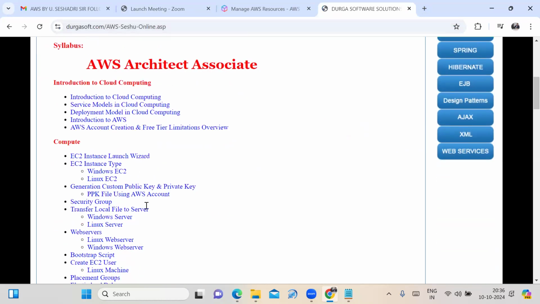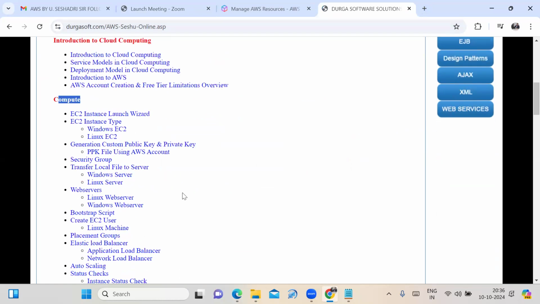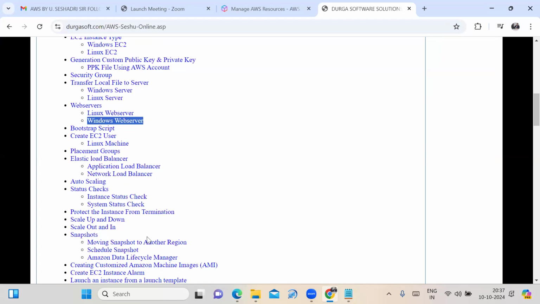Basics of cloud computing, Linux basic commands, and compute service. Under compute service: how to launch a Linux server, how to launch a Windows server, how to transfer files from your local system to servers, to the Windows server and to the Linux server, how to make your launched Linux server a web server, how to make a Windows server a web server, how to add EC2 users to the Linux machine, how to create the placement group, and how to apply the load balancers.